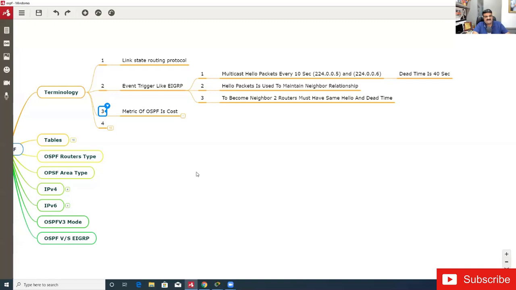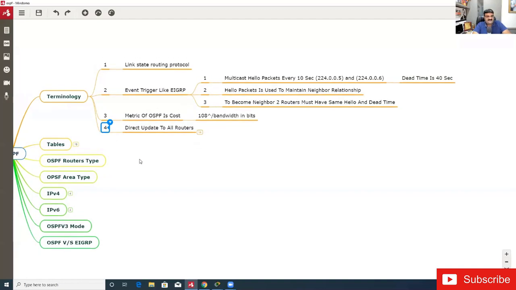EIGRP is using two factors, bandwidth and delay. Yeah, we can use 5, but it is only using 2 by default, right? In OSPF we have only one factor which decides the cost, and this is known as bandwidth. So bandwidth is the only factor deciding the cost. And how? It is 10 to the power of 8 divided by bandwidth. Once we configure the lab, I will talk about this cost and we will calculate the cost. Okay, so I'm going to the fourth point.